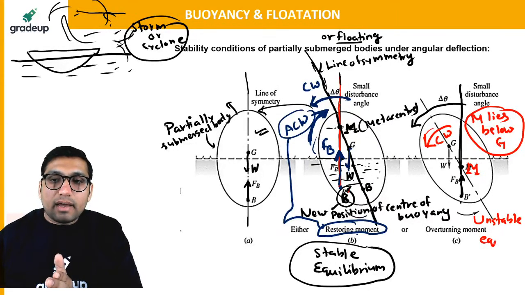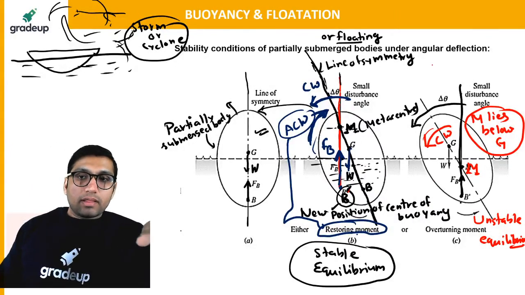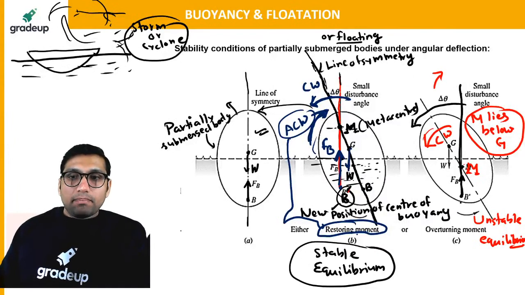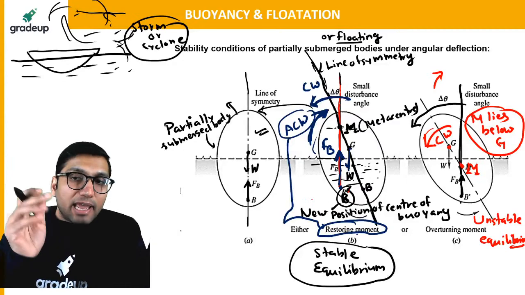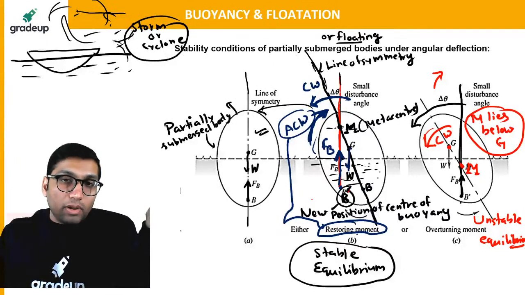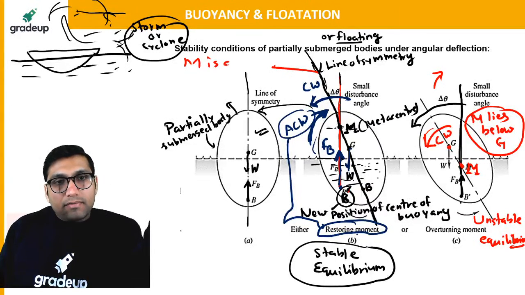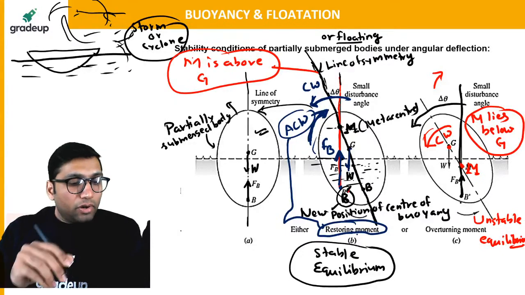This will be called an unstable equilibrium. Clear everyone? The point to be noticed here is that M lies below G. M is below the center of gravity. If the metacenter is coming below the center of gravity, then that will be unstable equilibrium. And if M is above G, then that will be a stable equilibrium.